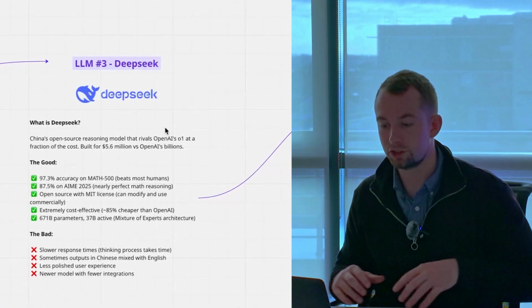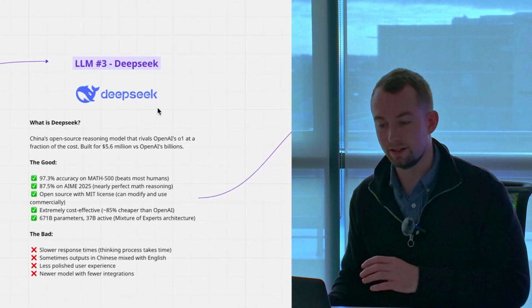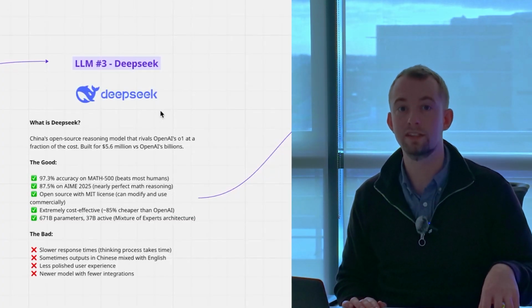LLM 3, let's move on to this. It's DeepSeek. This is China's open source reasoning model that rivals OpenAI at a fraction of the cost. The accuracy on this for certain tasks is incredible.